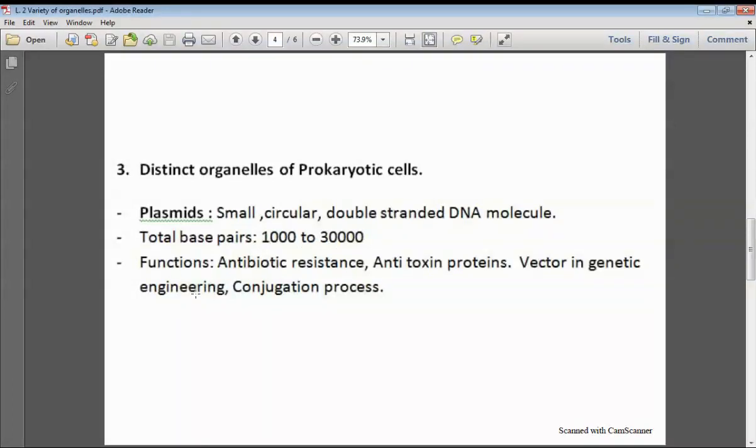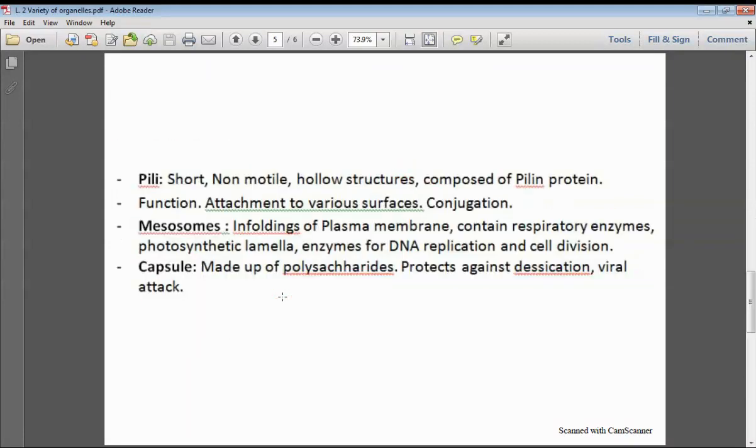And next is their function. As we have discussed, they have special roles and they provide special properties to the bacterial cells. Number one, antibiotic resistance, and number two, antitoxin protein production is their role. And they also act as vectors in genetic engineering technology, in which we transfer genes into bacterial cells with the help of plasmids. And next function is the process of conjugation. During the conjugation process, they pull the main chromosomal DNA from the donor bacterium to the recipient bacterium. So these are the organelles of the prokaryotic or bacterial cell which are present only in the bacteria.